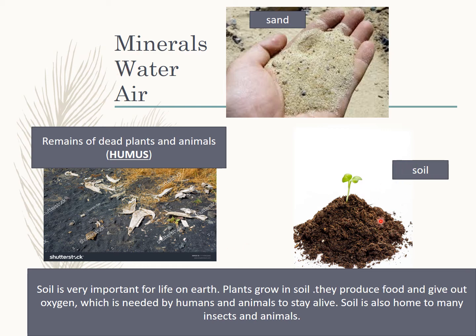Soil is very important for life on earth. Plants grow in soil. They produce food and give out oxygen. Plants give us oxygen, and animals and humans need oxygen to stay alive. So that is why soil is very important for life on earth. Soil is also home to many insects and animals.